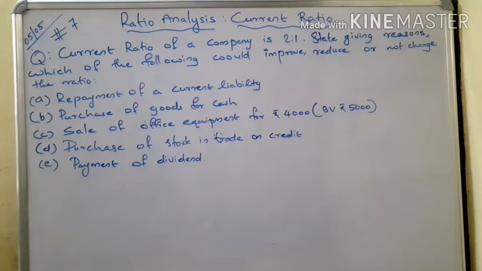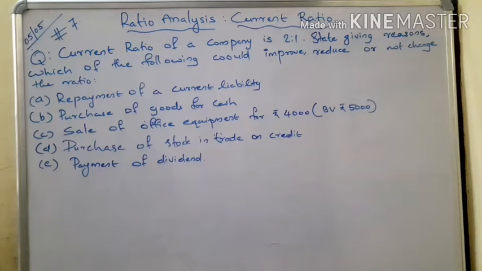In this question, the first item we have to find is the situation of repayment of a current liability.